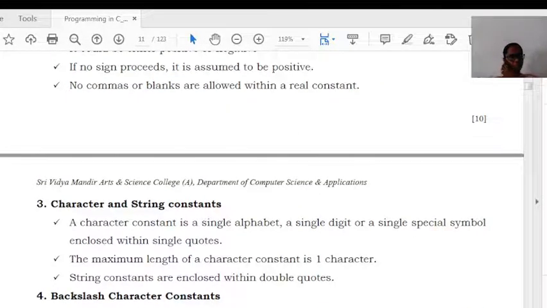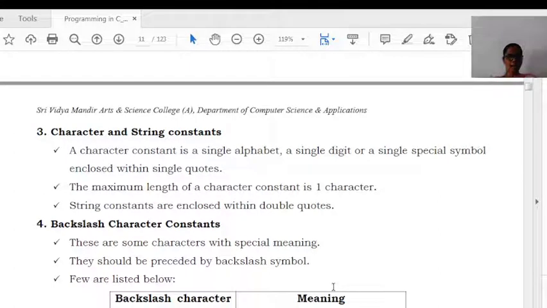Character and string constants. A character is a single alphabet. It may be a single digit or a single special symbol or anything. The maximum length of a character constant should be one character. A string constant is enclosed within double quotes. It may be a single character or multiple characters.